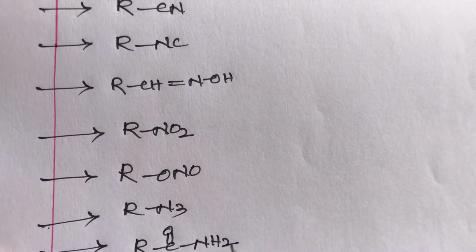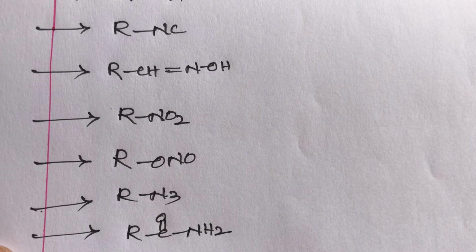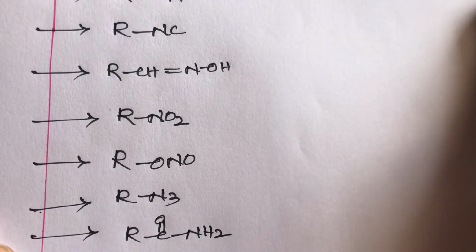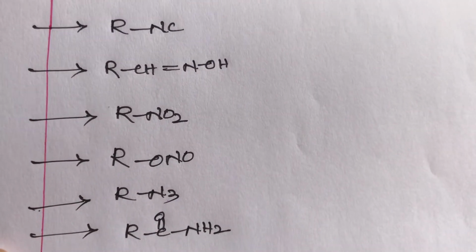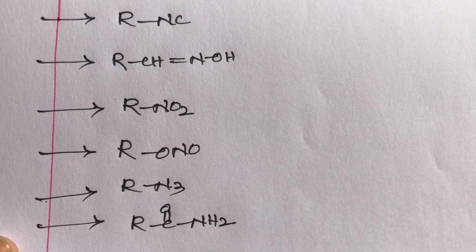These are the important functional groups, students. Lithium aluminum hydride can reduce these compounds, and one more point, students, it is a very important point.